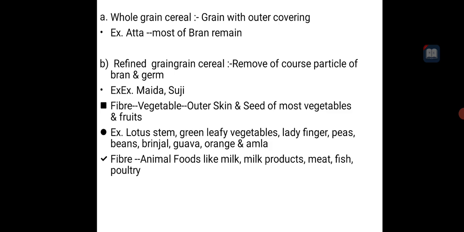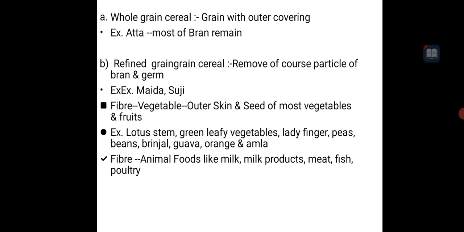Then the fiber in vegetables. Vegetables also contain fiber. Cereals, grains, pulses, and vegetables, all three are fiber rich. The outer skin and seeds of most vegetables and fruits contain fiber. Do not wash them away, but nowadays due to pesticides we are removing the outer covering, so we are not getting enough fiber. So take or eat fiber rich substances.